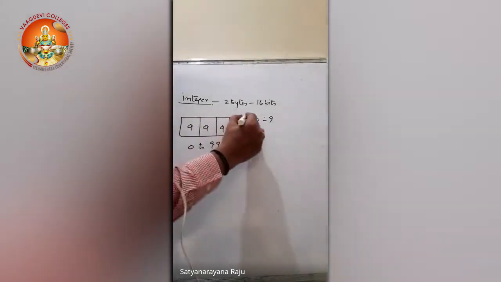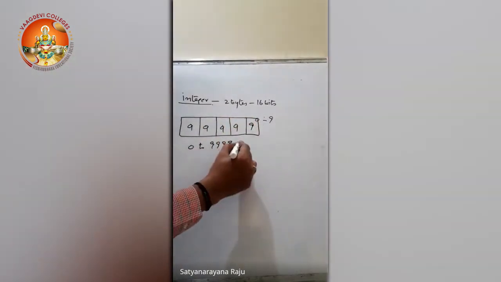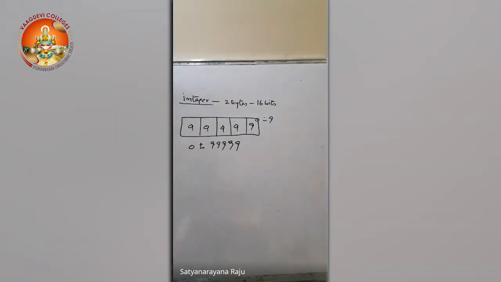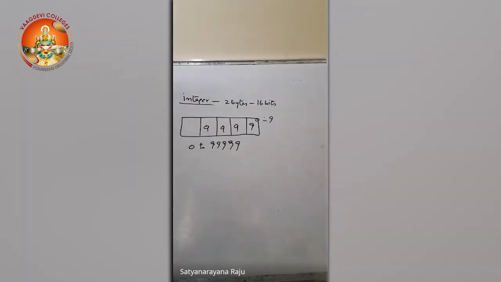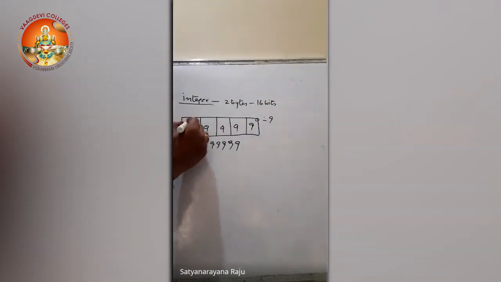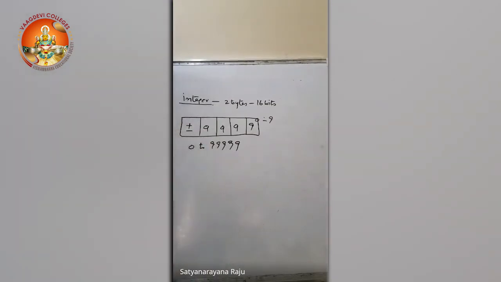Suppose I increase one more cell, then what will be its range? We can store any number between 0 and 99,999. But is it possible to store negative numbers? With this, we cannot store negatives. So if you want to store negative numbers too, out of these 5 cells I allocate 1 cell for sign representation, either plus or minus.